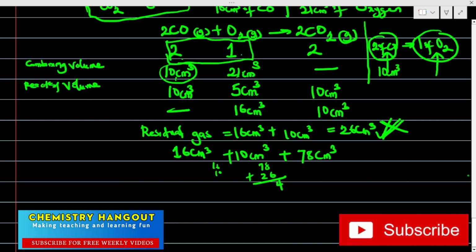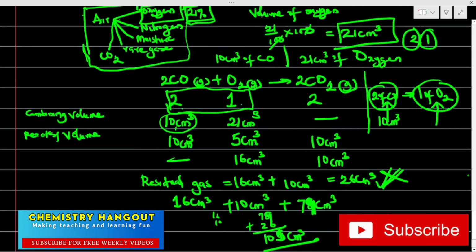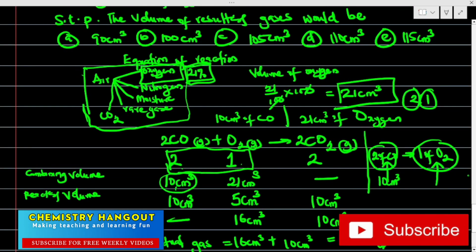Carry 1, right? 21 minus 100 is going to give us 79. So this will be 5, carry 1, there's 9, this will be 10. So the residual gas that is remaining is 105. I want to believe this is clear. It's 105. So let's go to the options and see if the option is there. Okay, can you see the option is C? The correct answer is C, 105.